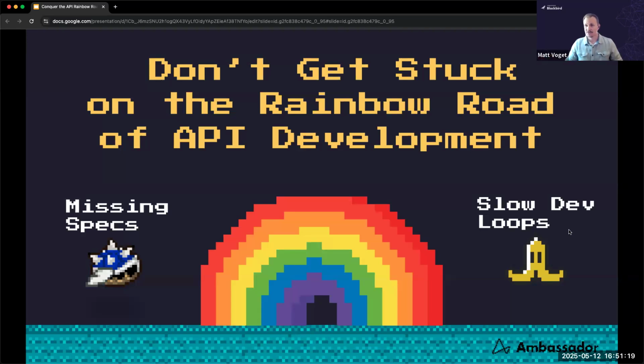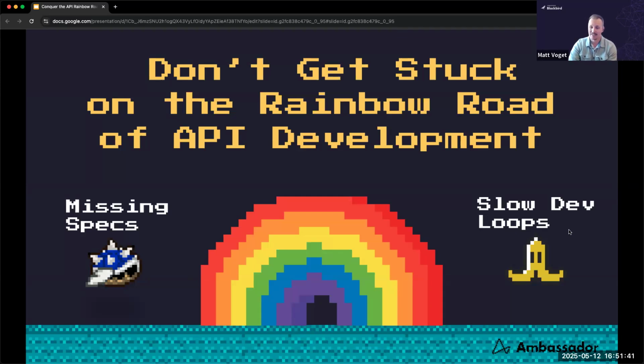So those are the 5 cheat codes. And I would encourage us to remember that we don't want to get stuck missing API specs, or getting caught with slow development loops. Missing specs can lead to a massive setback, especially in the age of AI.